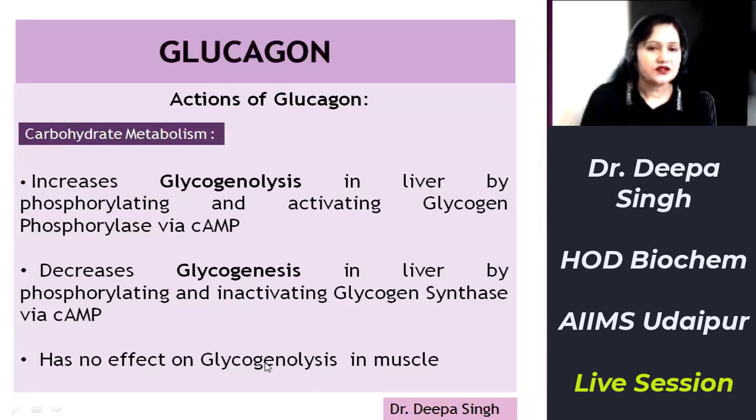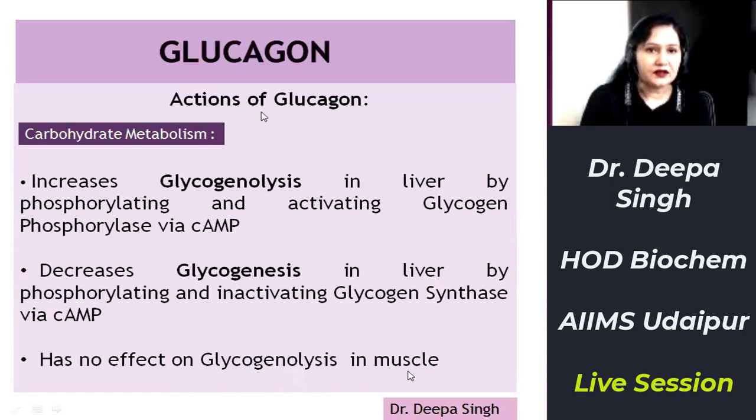However, it does not have any effect on glycogenolysis in muscle, because glycogenolysis in muscle is not directly connected with the blood glucose level. As we know, the end product of muscle glycogenolysis is glucose 6-phosphate and not free glucose, due to deficiency of enzyme glucose 6-phosphatase.